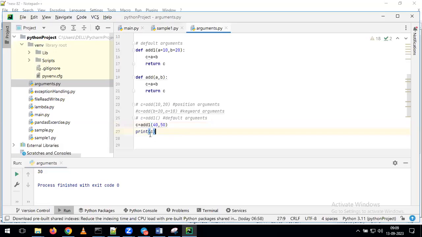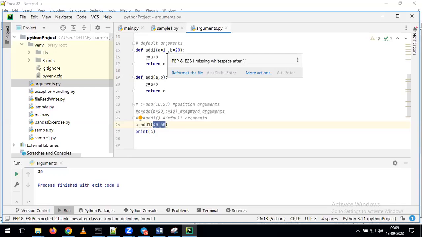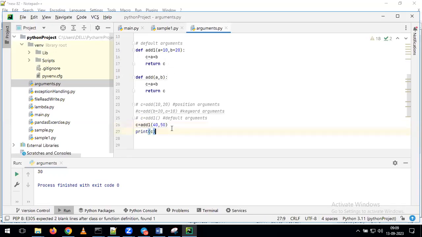Please see the program and try to give the answer. Which function am I calling, the add one function or the add function? I am calling the add one function. For this function, I am passing the values 40, 50. But here we already assigned a is equal to 10 and b is equal to 20. Now, if I call the function like this, by using the default arguments, you try to give the answer. What would the output be? Are we going to get 30 or 90? Okay, someone is saying 90, someone is saying 30.